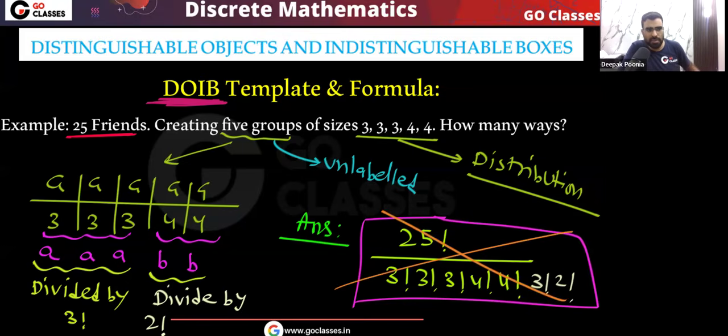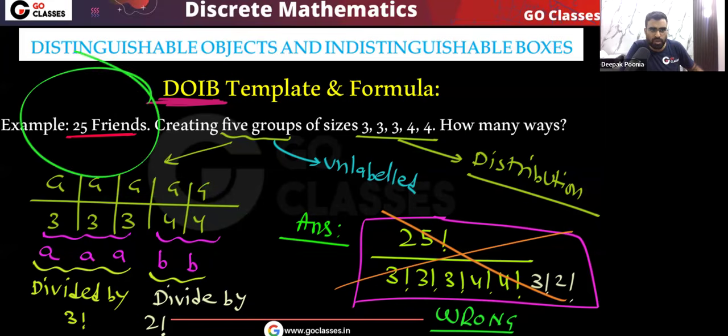If you got this answer, then you are not focusing on small things. This answer is wrong. Why is this answer wrong? Because remember, this total distribution value is not 25. We want to distribute 25 friends, but look at this total value. We are creating 5 groups of size 3, 3, 3, 4, 4. What is this total value? You can see this is 9 plus 8, that is 17.